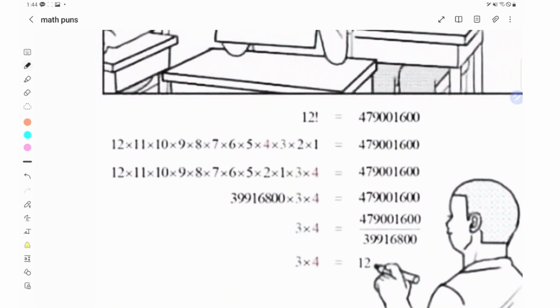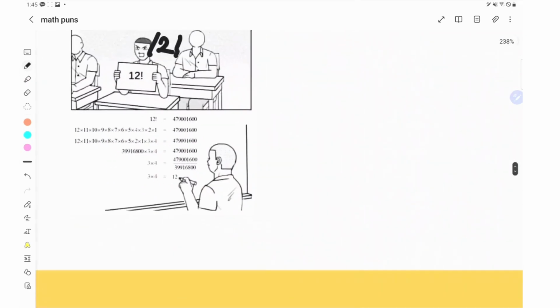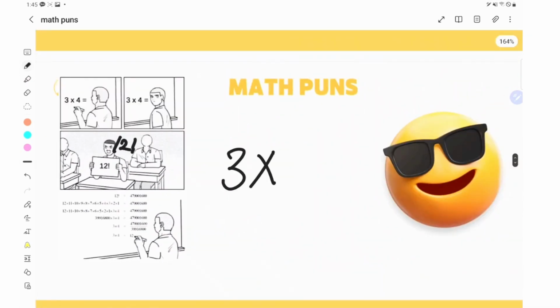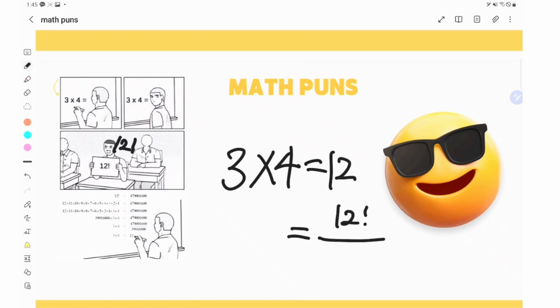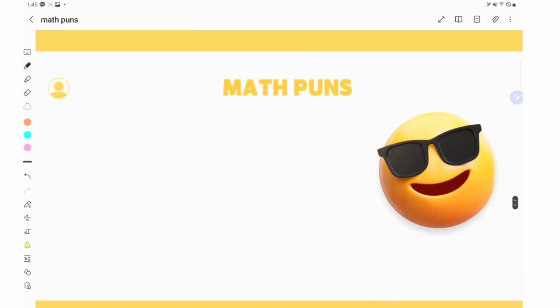39,916,800 times 3 times 4 is 479,001,600, which gives us the 3 times 4, the answer to 39,960,800 under 479,001,600. So 3 times 4 equals 12. So it is 12 times 11 times all the way to 5 times 2 times 1. Classic. Now let's get back, and the next math pun is going to be about functions.